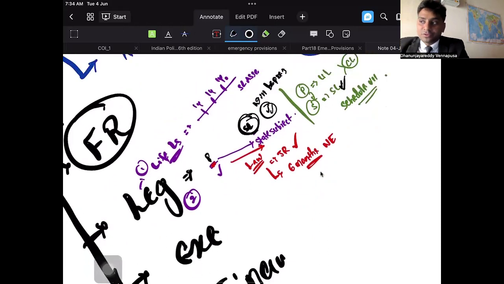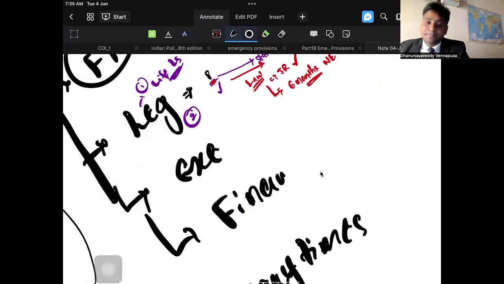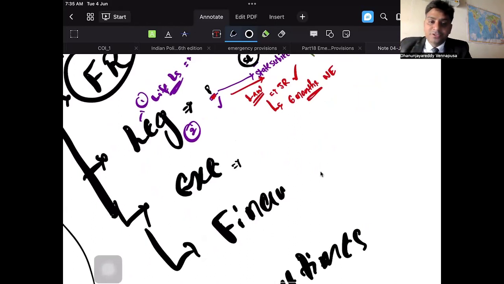Simple. The life of Lok Sabha and the state legislative assembly can be extended 1 year at a time. However, after national emergency ceases to operate, you cannot extend beyond 6 months. The second one is that Parliament is entitled to make laws not only on the union list, but it can also make laws on the state list along with the concurrent list. So what does this mean? State legislatures do continue to exist. They can make laws as they normally do, but if Parliament wants to take that power, Parliament can take it. So the state legislature will not go anywhere during national emergency. They will be functioning.